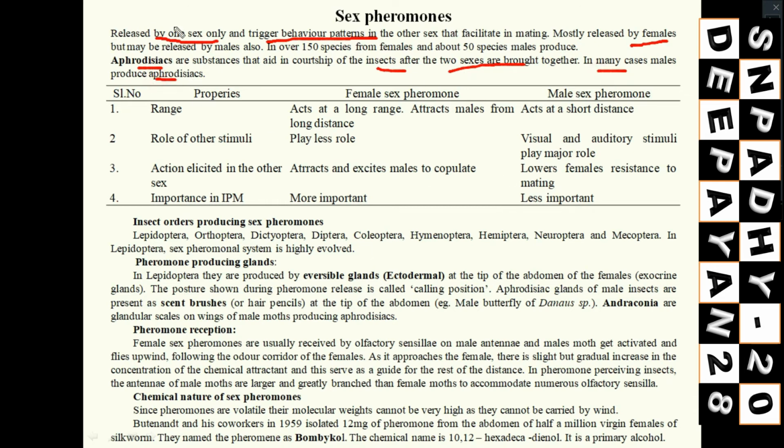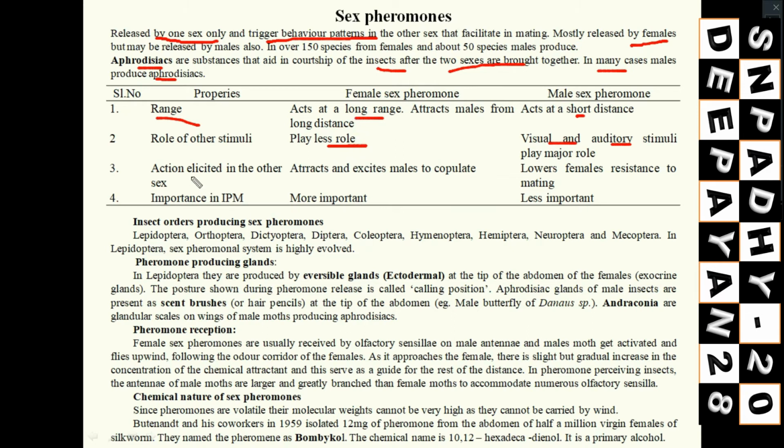You see some properties are there, like range. In case of female they act as long range, but in case of male it is short distance. The role of other stimuli plays less role here, but in case of male sex pheromone, the female must have well developed visual and auditory stimuli. But when the female is producing, no other things play a role. Only that female pheromone is sufficient to attract the males, but it is not that easy for male pheromones.